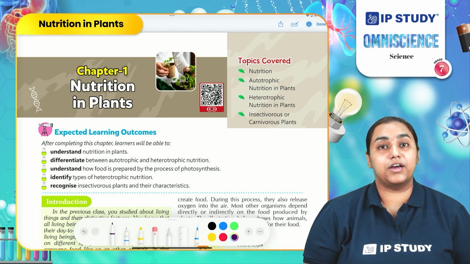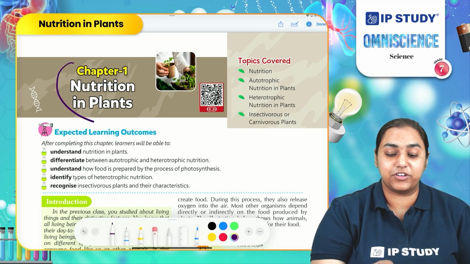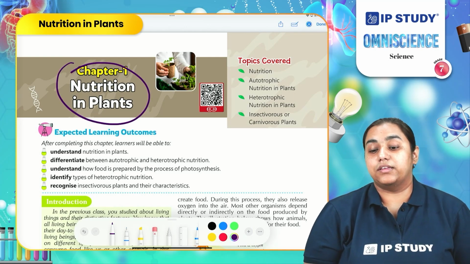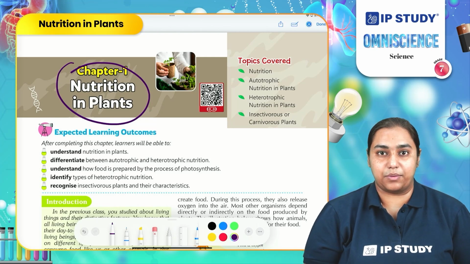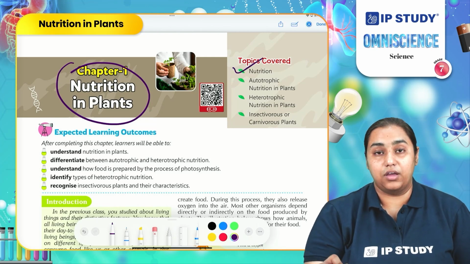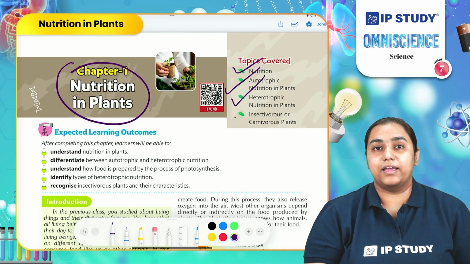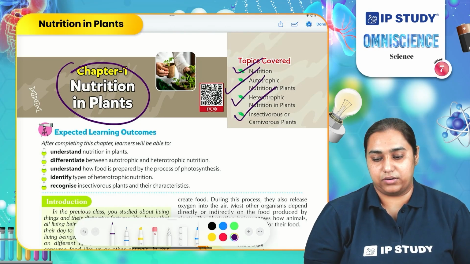The chapter we are going to cover today is nutrition in plants. The topics we are going to cover in this chapter are nutrition, autotrophic nutrition, heterotrophic nutrition, insectivorous or carnivorous plants.